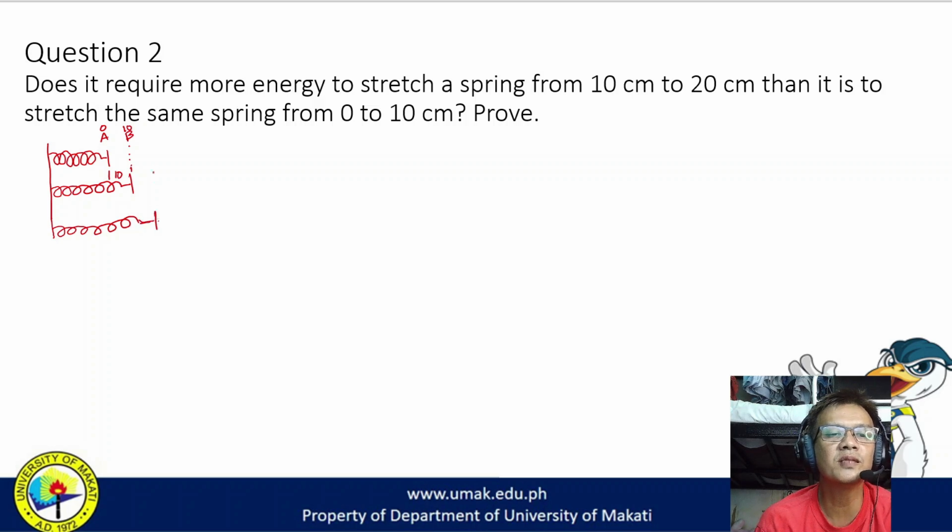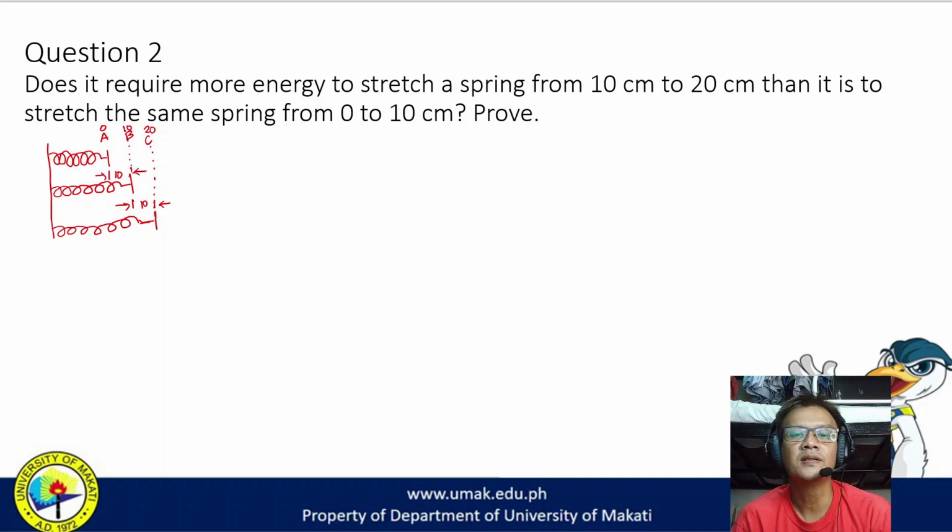So let's assume that this is point C, which is the 20 centimeter point. The difference between B to C is the same. It is also 10 centimeters. Okay, so as you could see, it is almost the same distance, 0 to 10, from 0 to 10, 10 to 20. So meaning, the stretching will be the same.